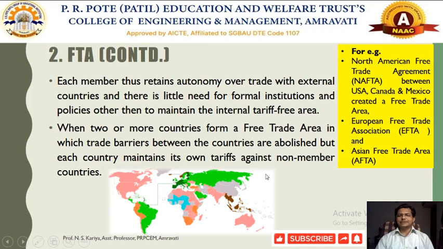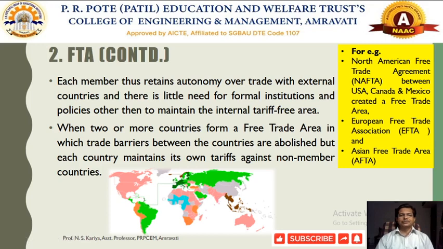Some countries belonging to the European region form the European Free Trade Association, EFTA, which has been located here. And some countries belonging to ASEAN form the ASEAN Free Trade Area, AFTA. India is not a member of ASEAN. So these are called free trade areas.